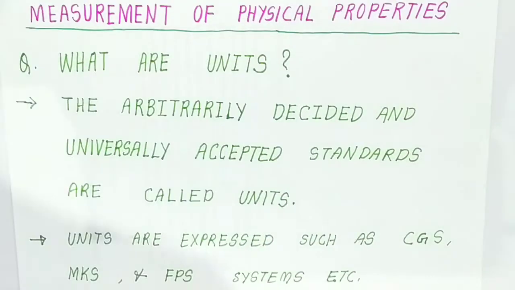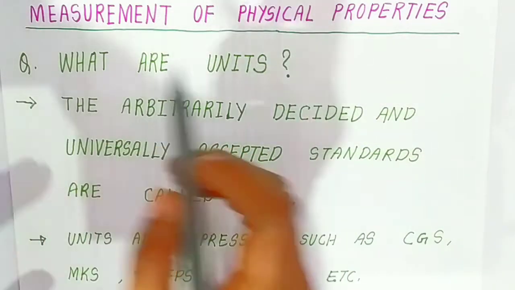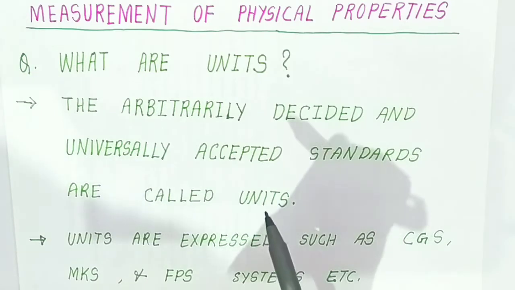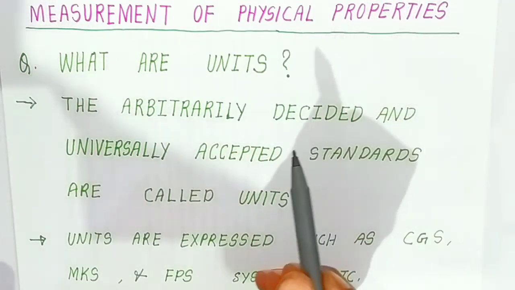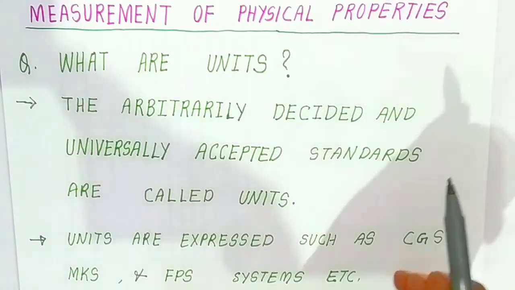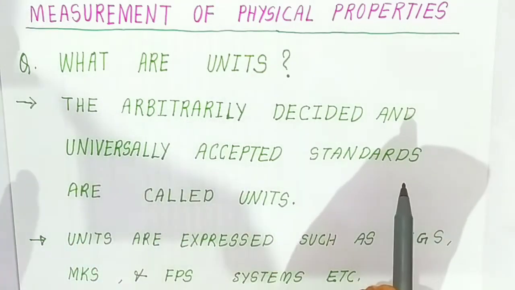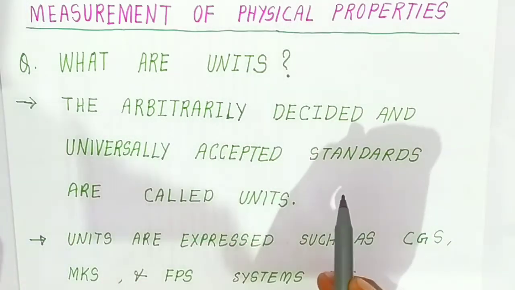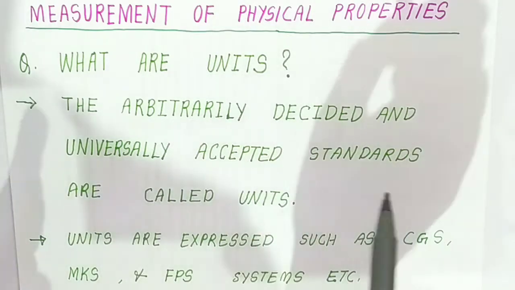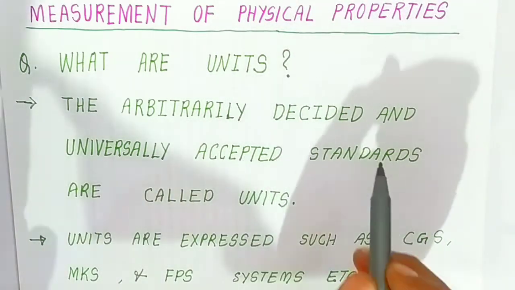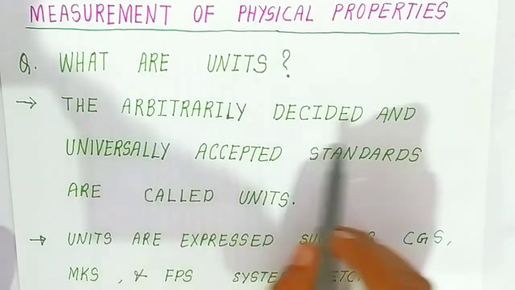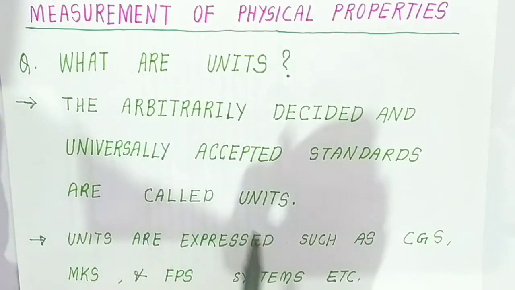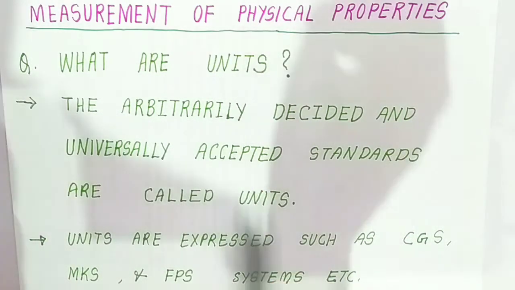Now after knowing the physical properties, we will see how we are going to measure the physical property. For that we are going to use units. Sometimes in examinations they ask what units are. These are the arbitrarily decided and universally accepted standards, called units. All over the world they have decided, and all the people on earth have accepted it. This is the exact definition; sometimes they ask it in examinations.